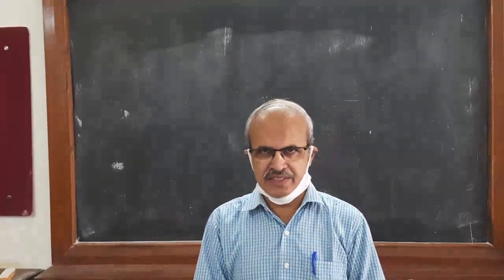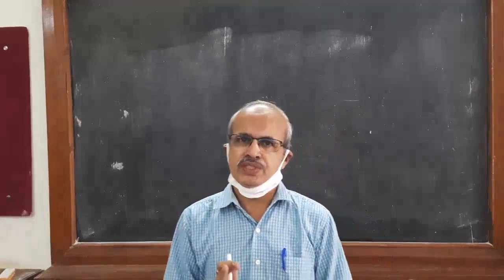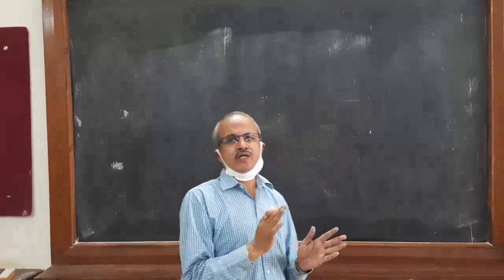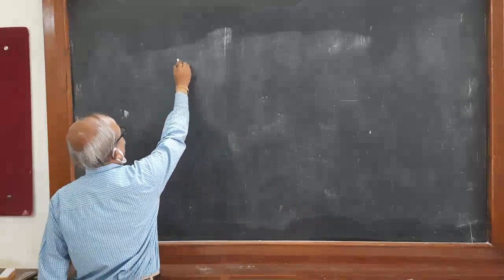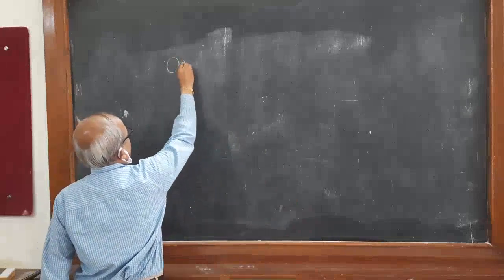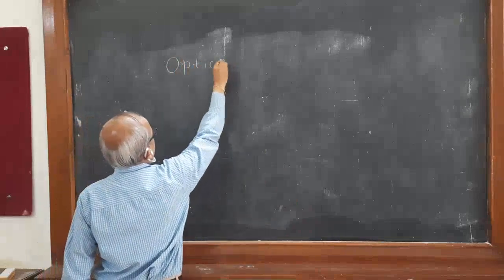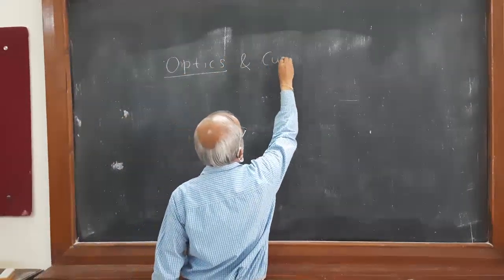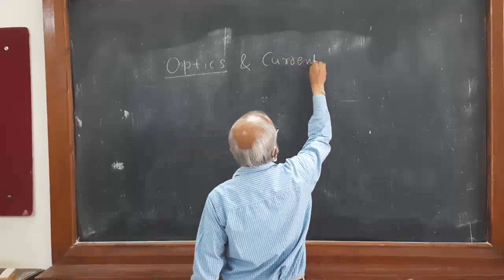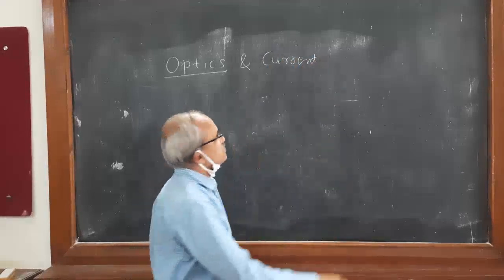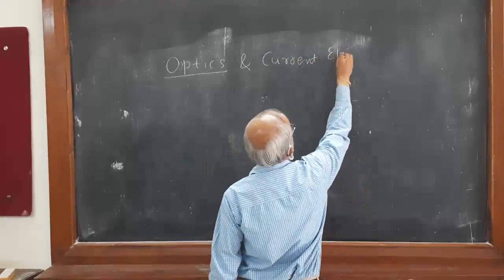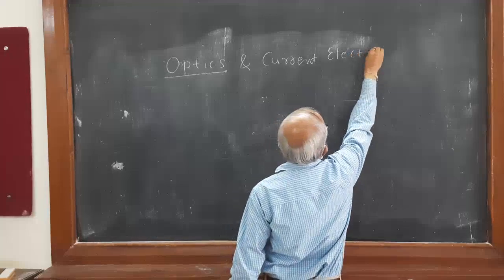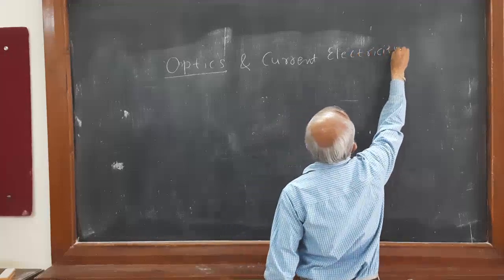Not only here, in the fourth semester also the same will be covered. That is, one is optics and the second one is current electricity.